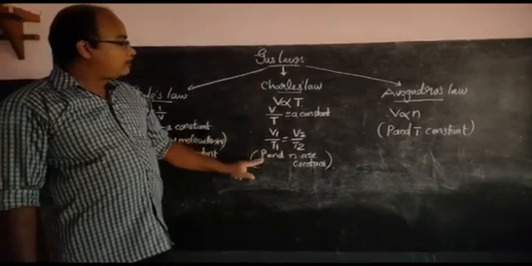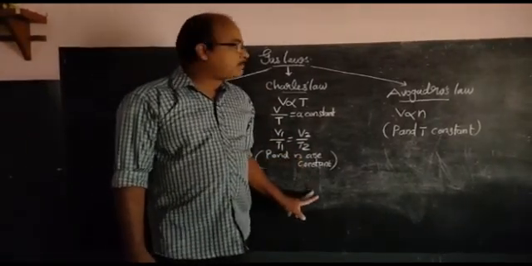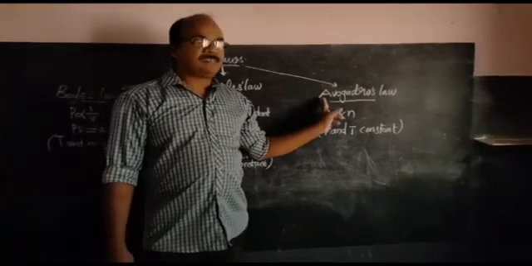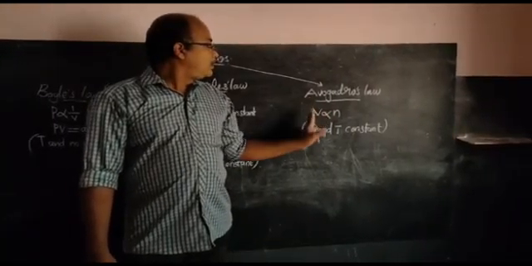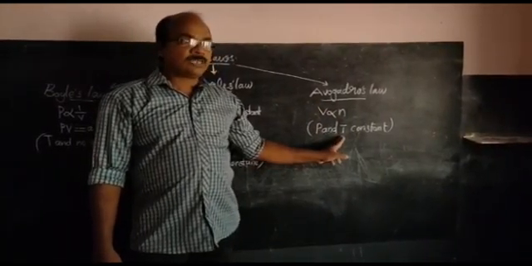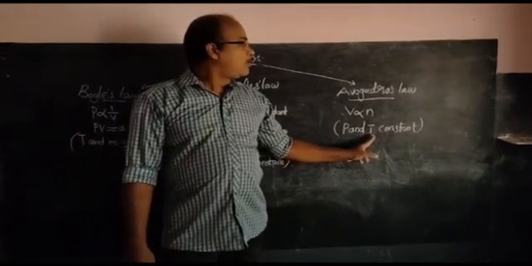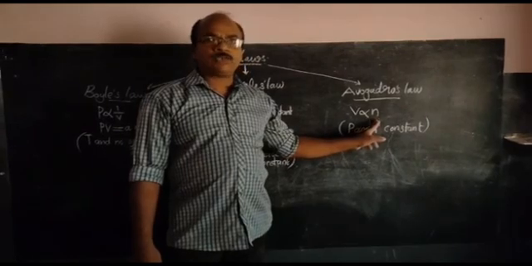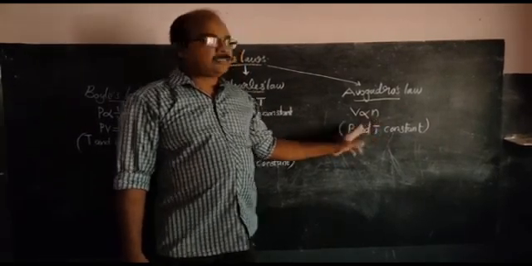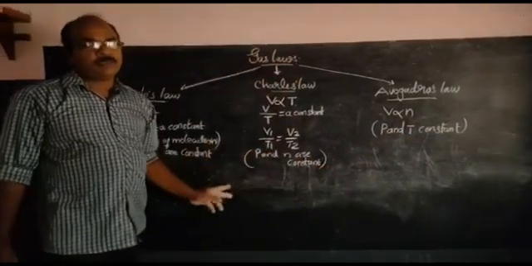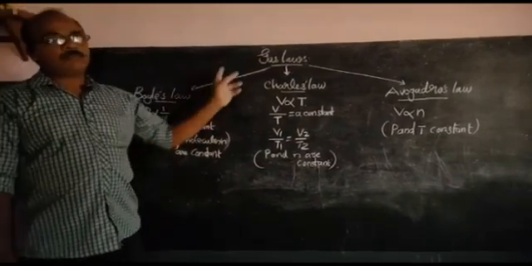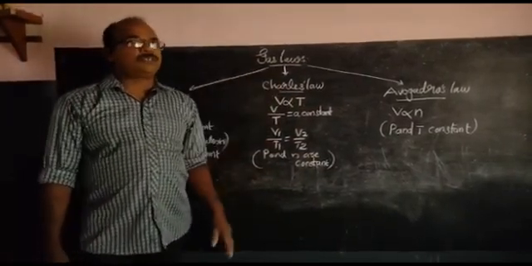In Charles' law, pressure and number of molecules are kept constant. The third law is Avogadro's law. In Avogadro's law, pressure and temperature are kept constant. Avogadro's law says that at a constant temperature and pressure, the volume of a gas is directly proportional to the number of molecules. These three gas laws are very important, and we have to do a lot of problems with these three laws. Thank you.